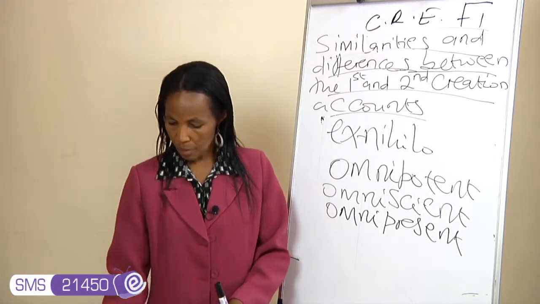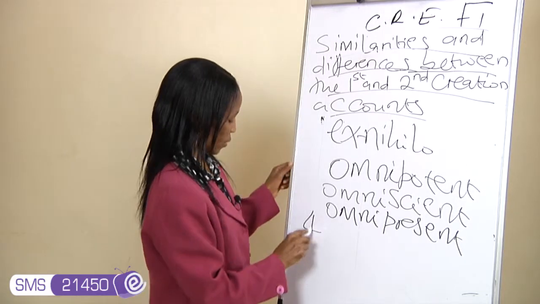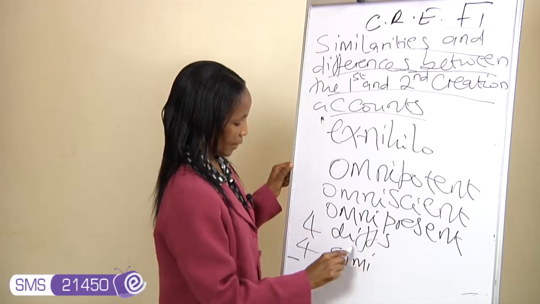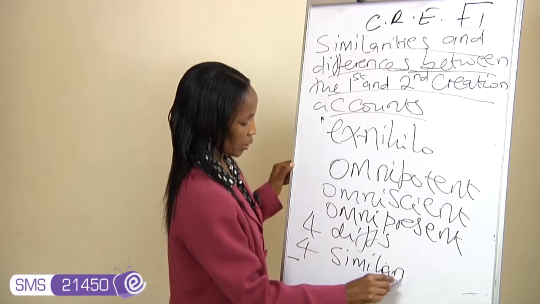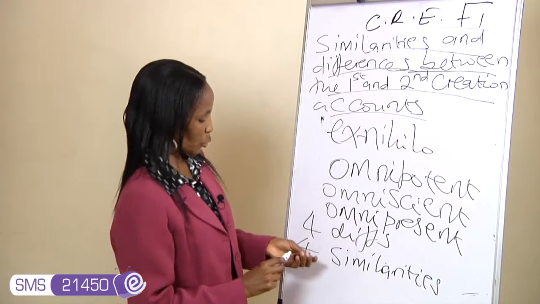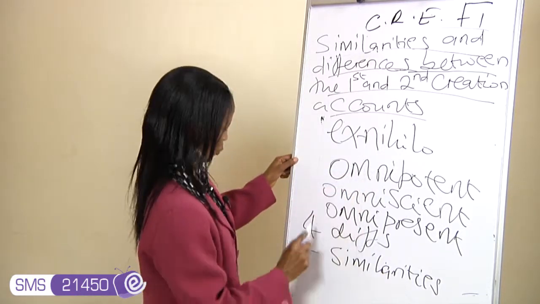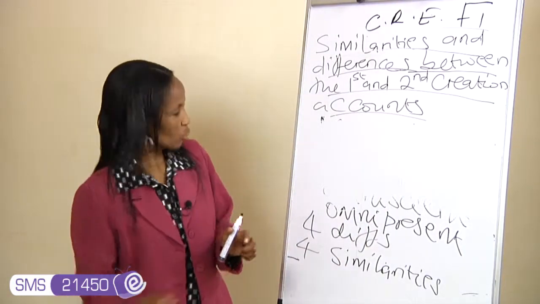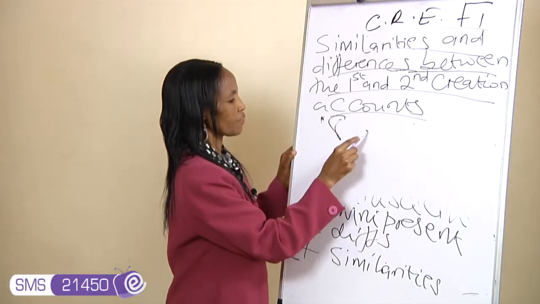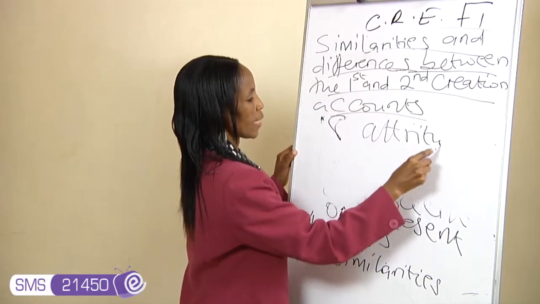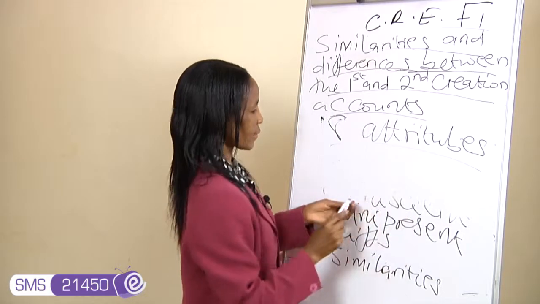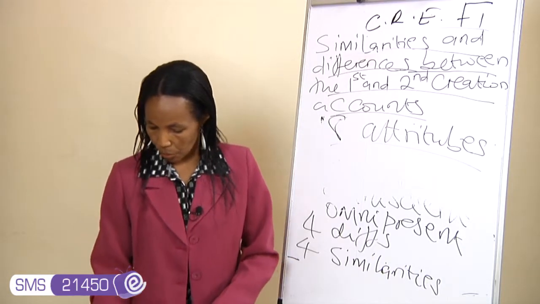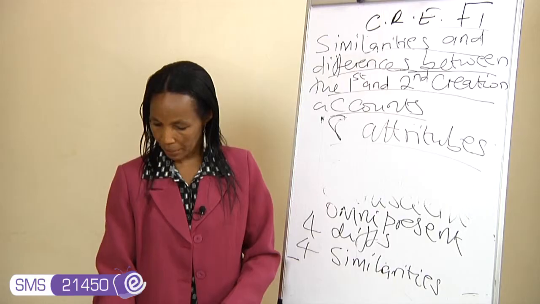Now for your homework, I want you to give 4 differences and 4 similarities between the first and the second creation accounts. I also want you to give 8 attributes of God from the creation accounts. We have learned so many attributes of God, so at least give 8. Attributes are his nature, his characteristics, his features. How can you describe God? In 8 ways. That brings us to the end of our lesson today.